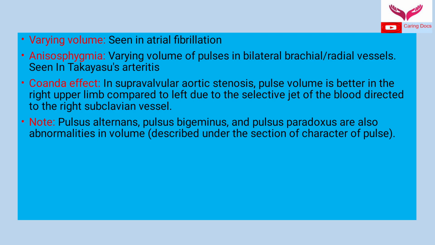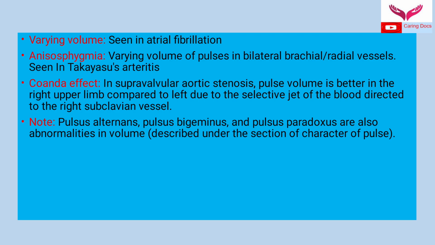As we know, in atrial fibrillation the atria do not effectively contract, they usually fibrillate, so it does not produce effective contraction and we get varying volume of the pulse. Anisosphygmia is a condition where we get varying volume of the pulses in bilateral brachial or radial vessels, and it is seen in Takayasu arteritis.